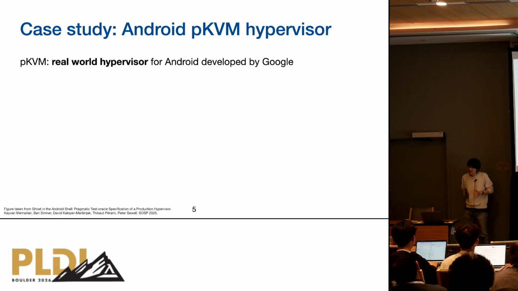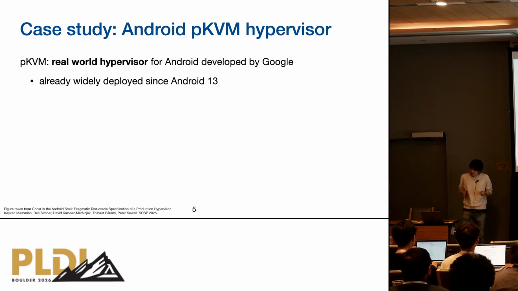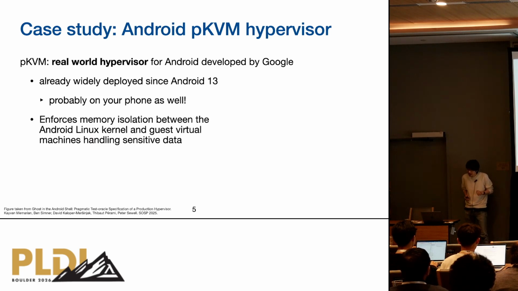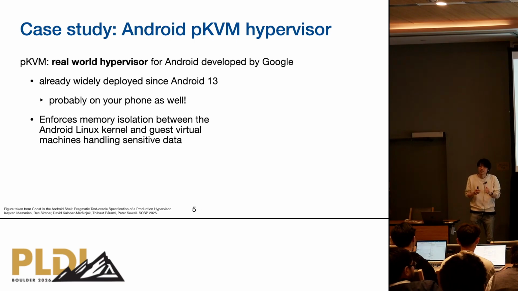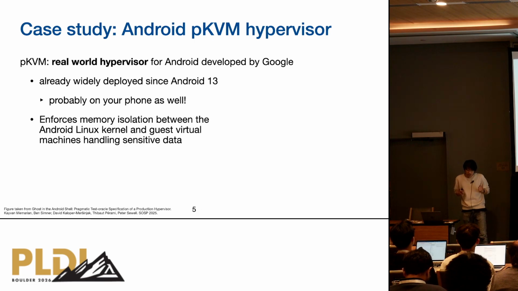Especially, we use the pKVM hypervisor, which is an Android hypervisor developed by Google. The good thing about it is that it is already widely deployed. If you have an Android phone, then pKVM is probably running inside your phone. The goal of pKVM is to enforce the memory isolation property between guest virtual machines and the Linux kernel, so that the guest virtual machine can handle sensitive data such as fingerprints secretly. Even when the guest Linux Android itself is compromised, we would like to make sure that the fingerprint will not be leaked to the attacker.